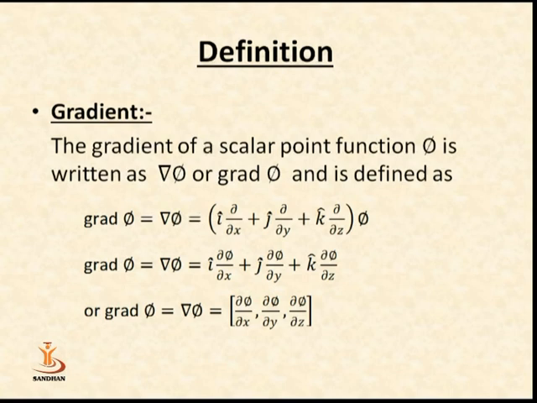So we also write del phi or grad phi is equal to i cap del phi/del x + j cap del phi/del y + k cap del phi/del z, or we can also write del phi is equal to (del phi/del x, del phi/del y, del phi/del z).